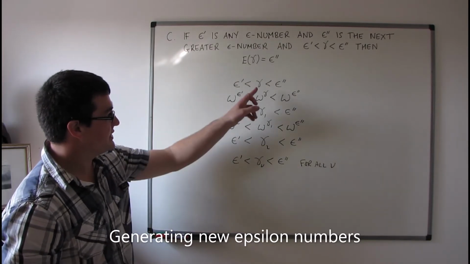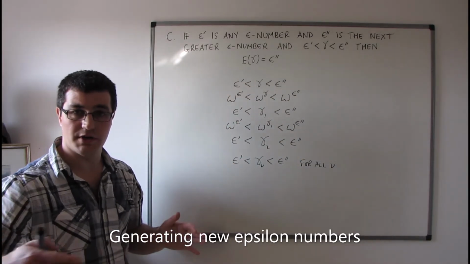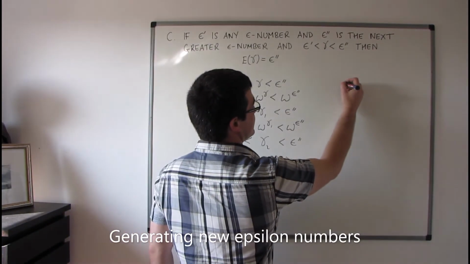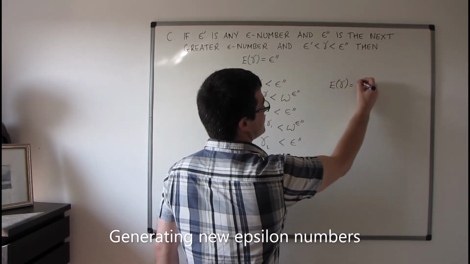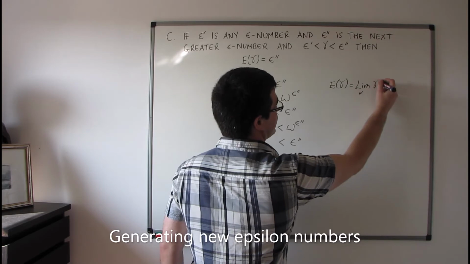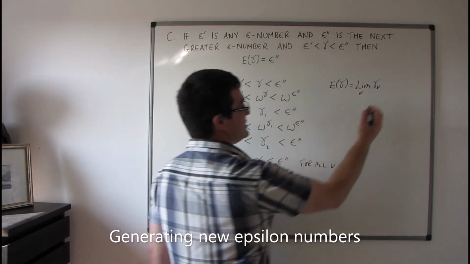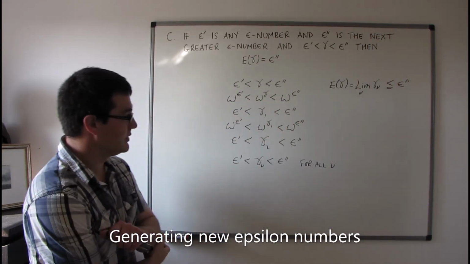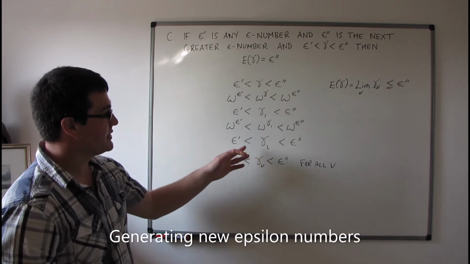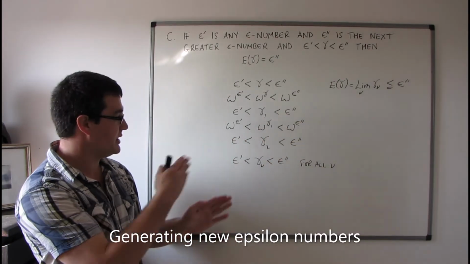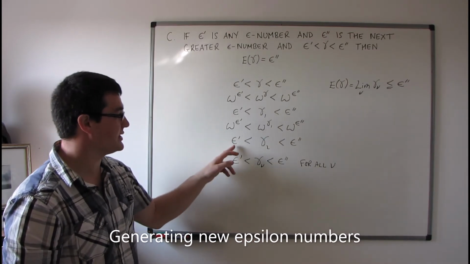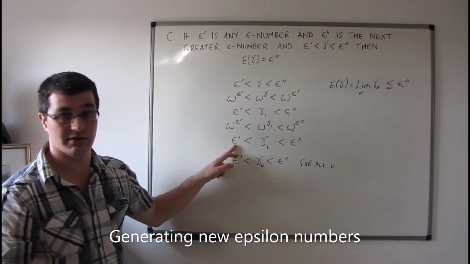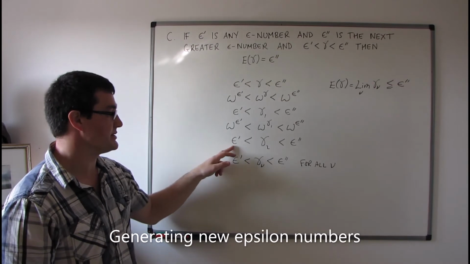So we know that the gammas, gamma 1, gamma 2, form a fundamental series, and their limit is this E gamma. So the limit E gamma, which is equal to the limit of gamma nu, must be less than or equal to epsilon prime primed. And because we know that this limit can't be equal to, it must be strictly greater than epsilon prime, because all of the terms of the fundamental series are greater than epsilon prime, so the limit itself must also be greater than epsilon prime.